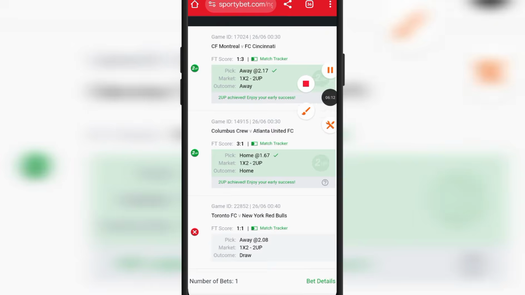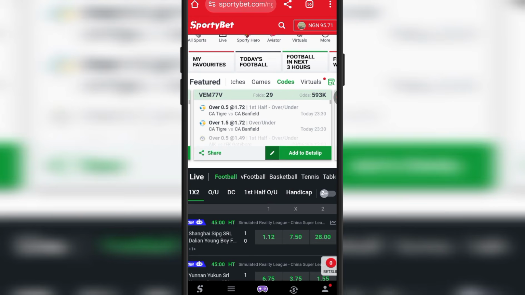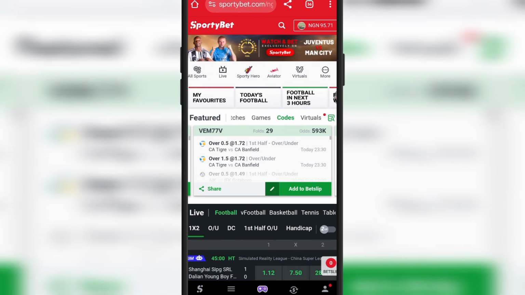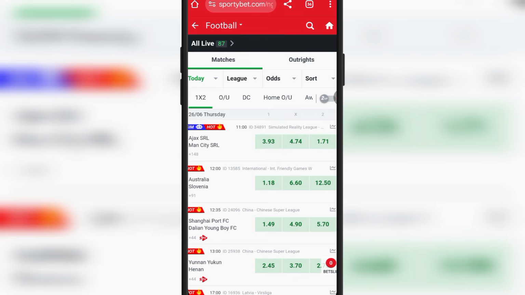So let's go. Like I said before, now that you are done copying and pasting the prompt on ChatGPT, the next thing you're going to do is go back to your bookmaker, right? When you go back to your bookmaker, you have to click on today's football or whatever football you want to click on. When you click on today's football, there are certain rules you are actually going to follow. I repeat, there are certain rules you are going to follow, right?